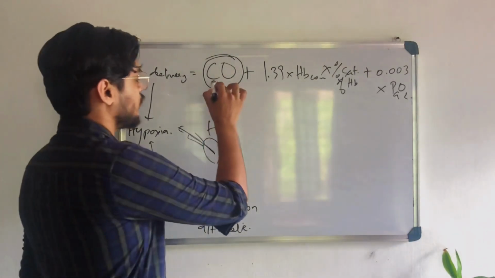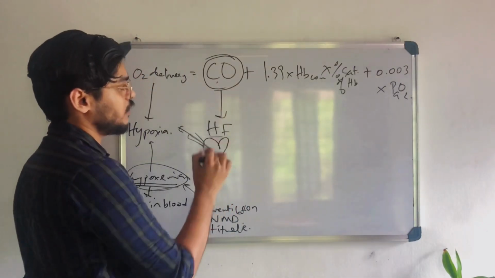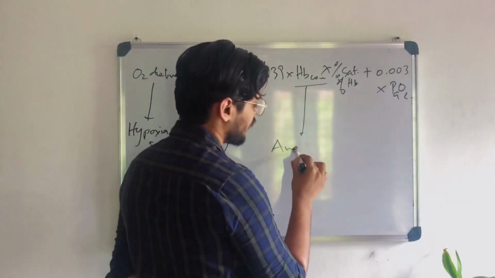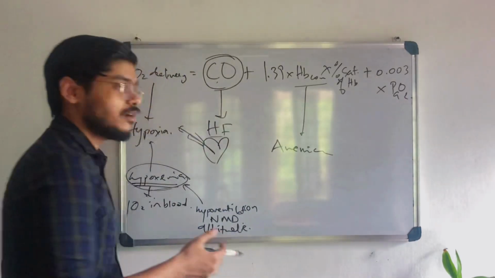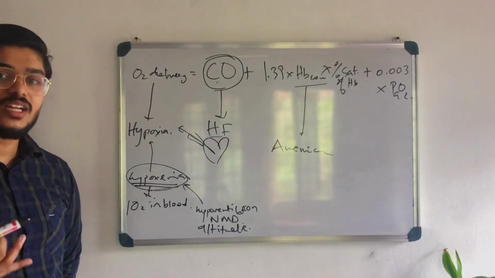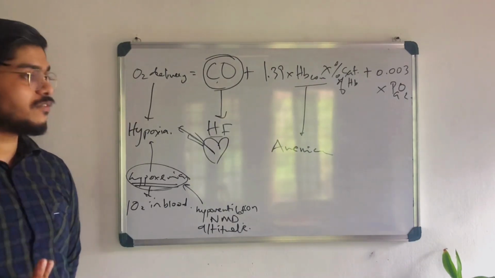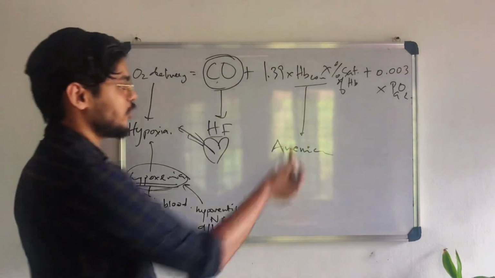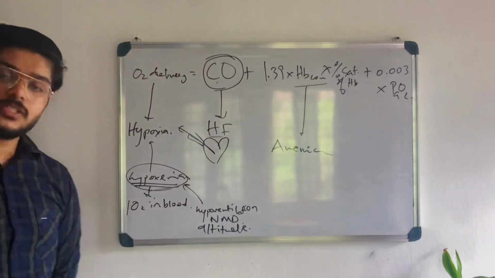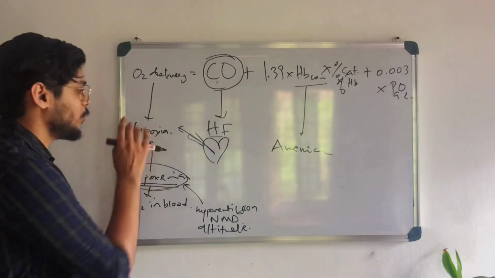This is cardiac output that is reduced due to heart failure. Now, hemoglobin concentration is reduced in what? Anemia. Maybe iron deficiency anemia, vitamin B12 deficiency anemia. Those are the things that are required for formation of RBC, right? If RBC formation is reduced, therefore hemoglobin concentration is reduced, then the oxygen delivery to tissue will be reduced. The one who has to carry oxygen is not there. So hypoxia will be there.